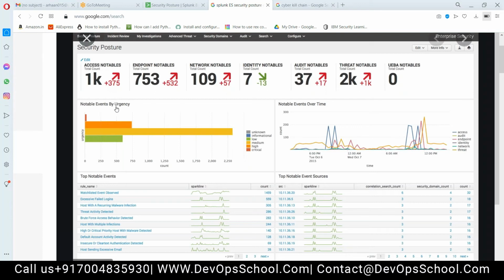Okay. Notable events by urgency: critical, high, medium. This is the urgency priority, you can say. It is giving you a high level overview of the security posture of my organization. Notable events over time. How many notable events got triggered? Top notable events. These are the top events that got triggered. Watch listed events observed. Excessive failed logins happening in my organization. Top notable event source, from where this event is happening, on which machine it is happening.